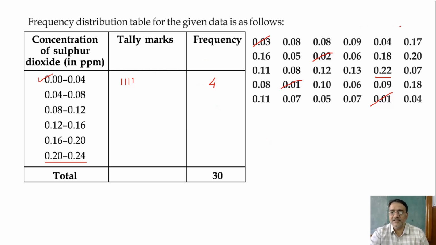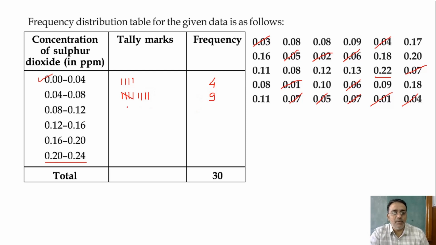So we'll start from first. 1, 2, 3, 4, 5, 6, 7, 8, 9. Anything missing? Check. No, sir. Okay, so 1, 2, 3, 4, 5, 6, 7, 8, 9. So we'll write 9 here.